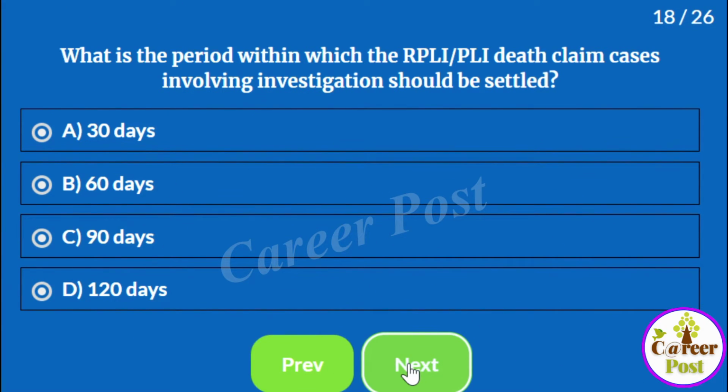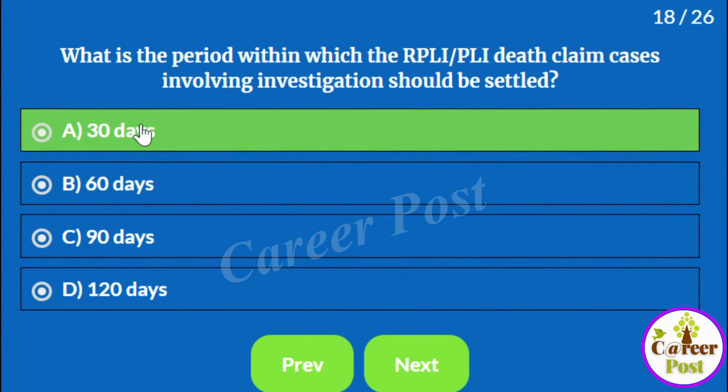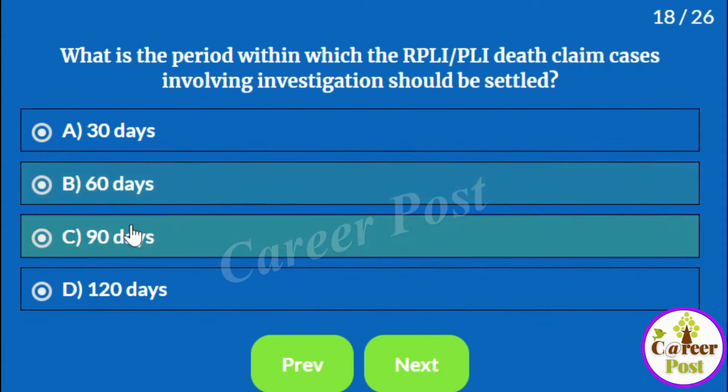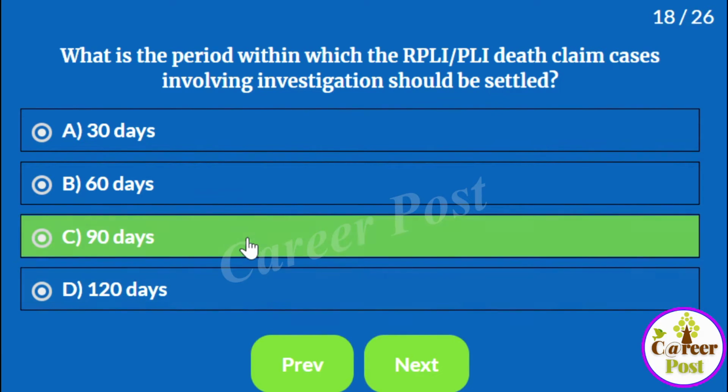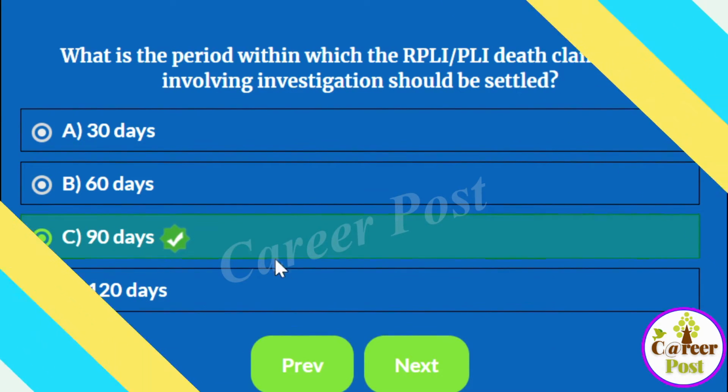What is the period within which RPLI PLI death claim cases involving investigation should be settled? Suppose they involve investigation, that means the claim cases are less than 3 years. In such a case, what is the period within which they should be settled? 30 days, 60 days, 90 days or 120 days. The answer is, they should be settled within 90 days.